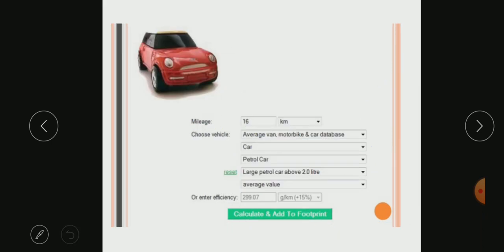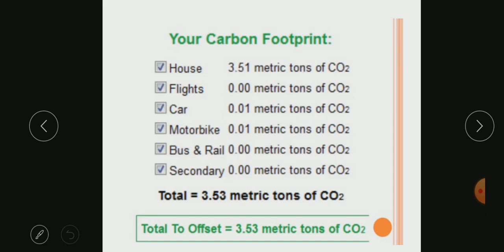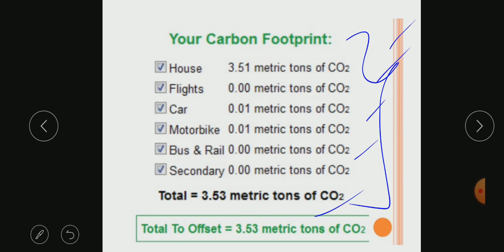This one. Similarly, you can go for your vehicle carbon footprint. Okay, and that is how you can calculate how much it is. So you can go through a whole of these things.